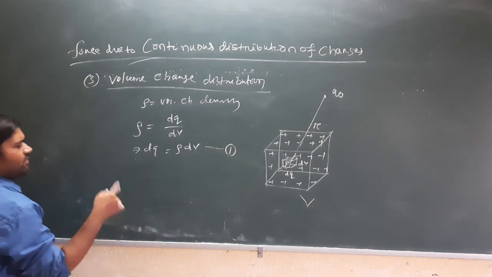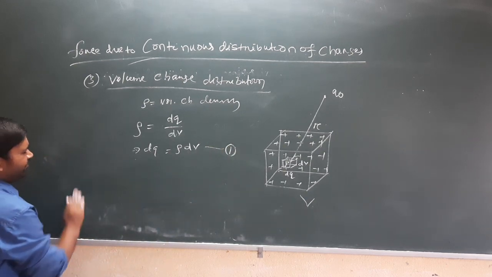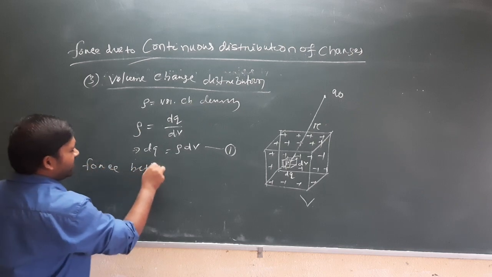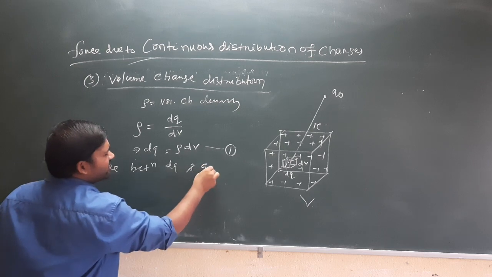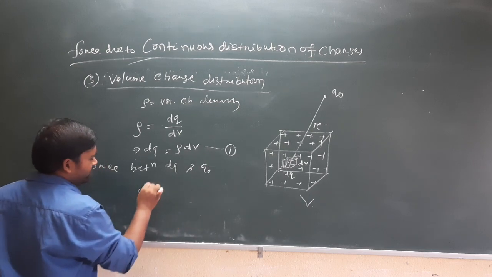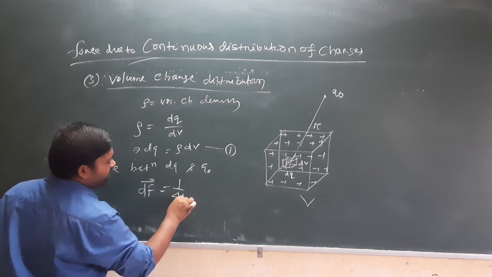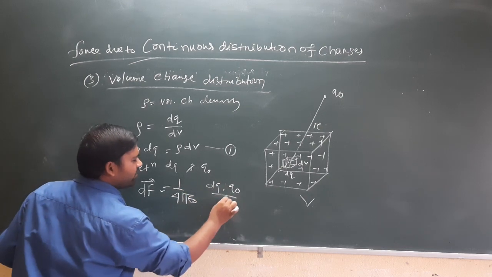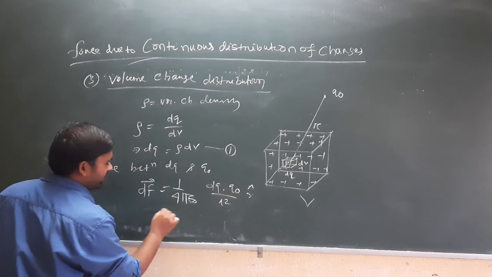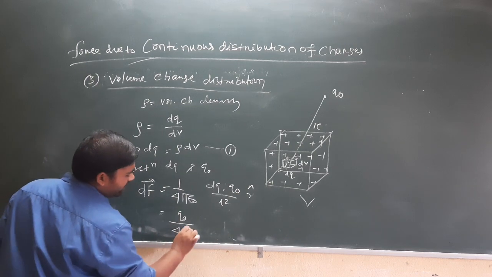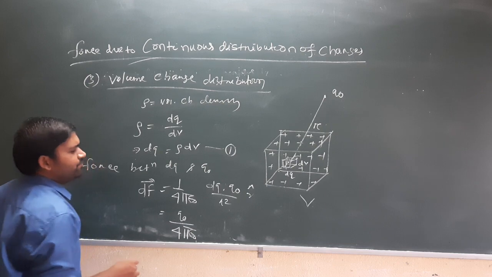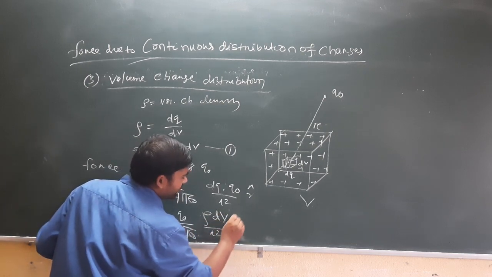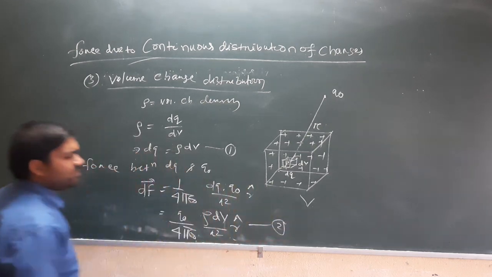And if I take the force between dq and q naught, then dF equals 1 by 4 pi epsilon naught, dq into q naught by r square into r cap. So q naught by 4 pi epsilon naught, substituting the value of dq as rho dV, by r square, r cap, equation 2.